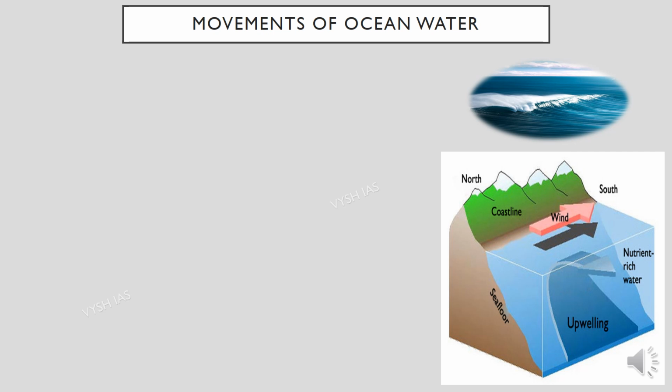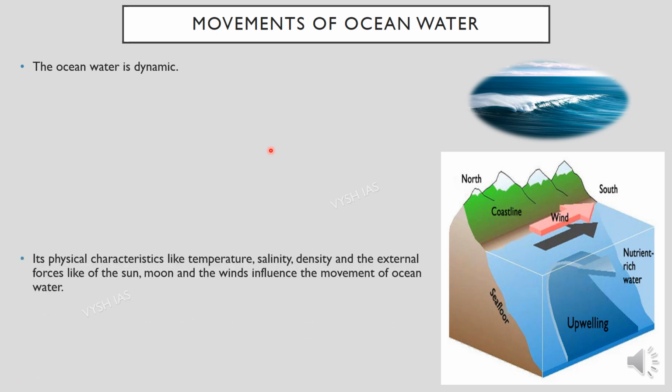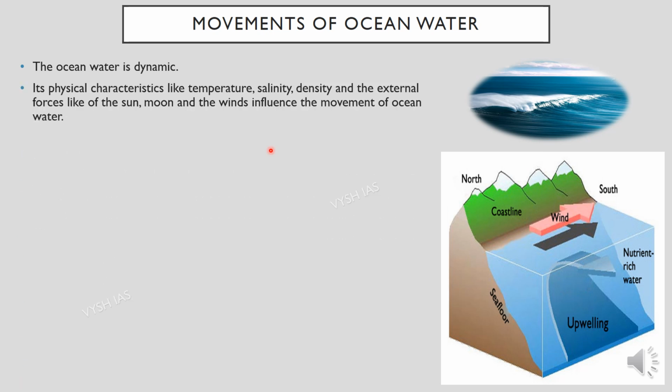So this chapter deals with the movements of ocean water, and as we all know, ocean water is dynamic, it is not constant, so it keeps changing, or there's always motion present in it. Its physical characteristics like temperature, density, salinity, and external forces like the forces from the moon, sun, and winds influence the movement of the ocean water.